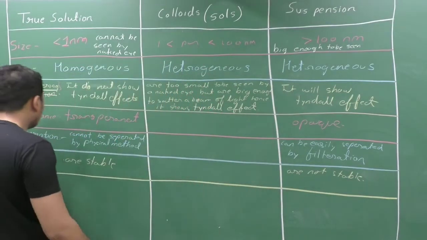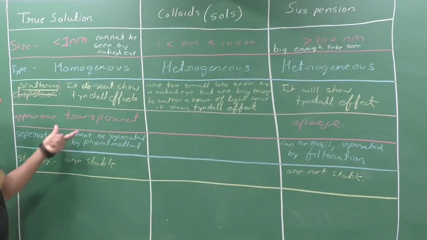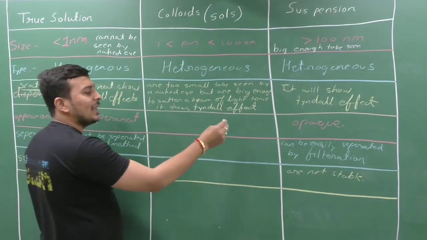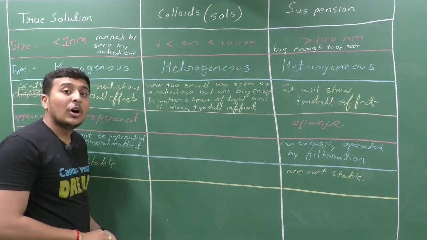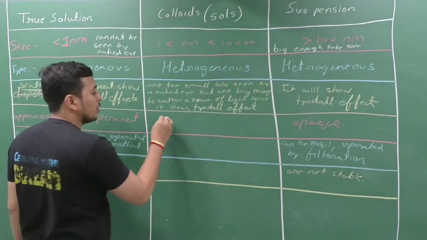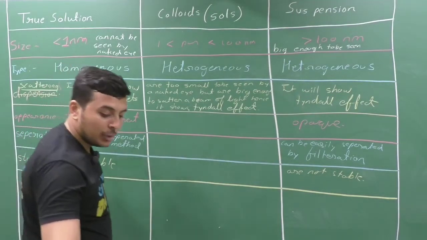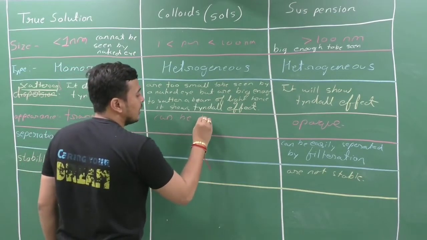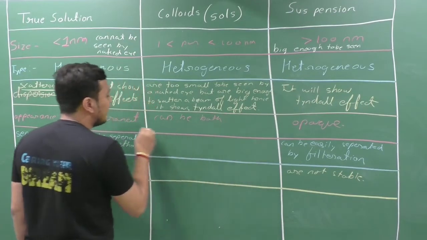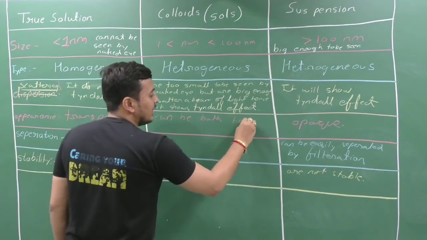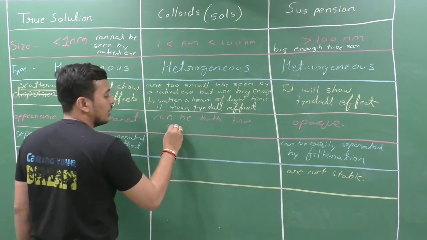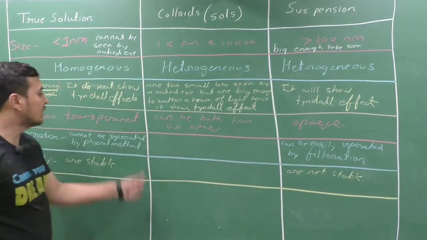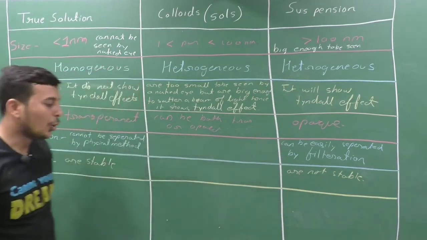Clear? Now, appearance. They are transparent. Here it is opaque. Here it is neither transparent nor opaque. It can be both. It can be either transparent or opaque. Clear? It can be transparent as well as opaque.